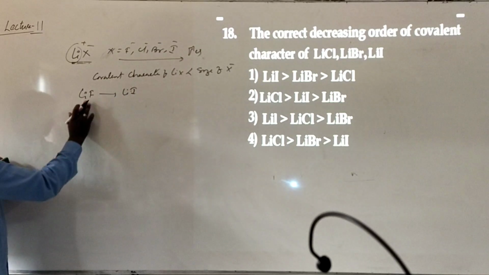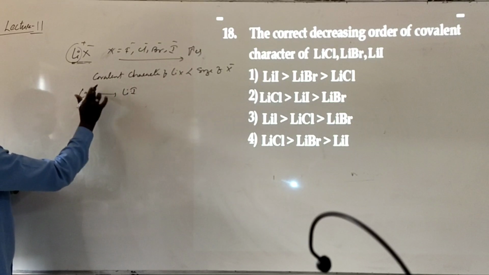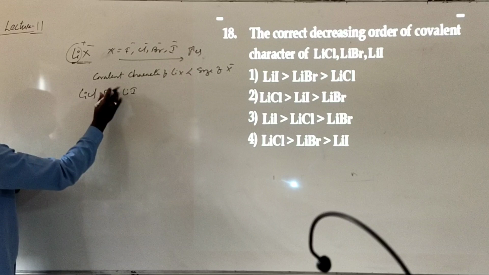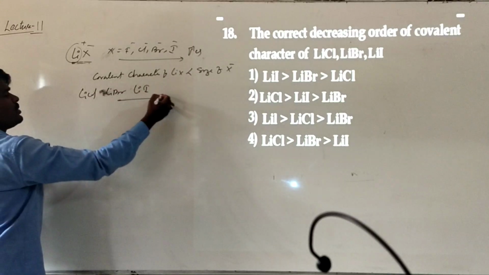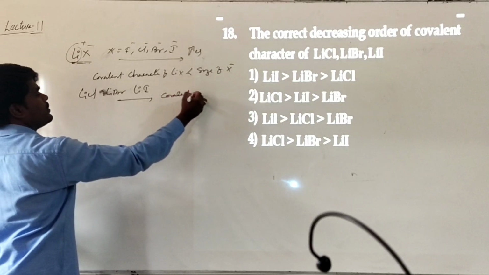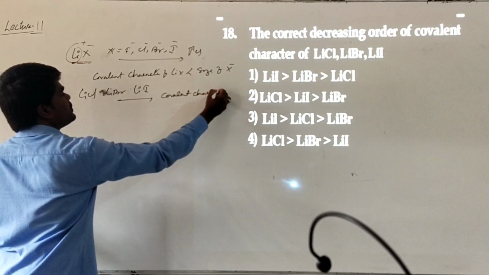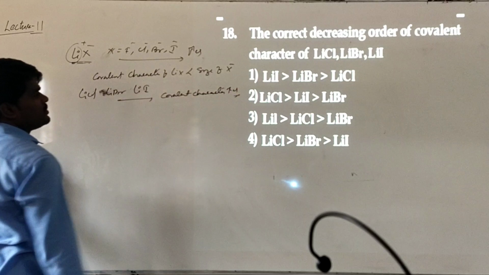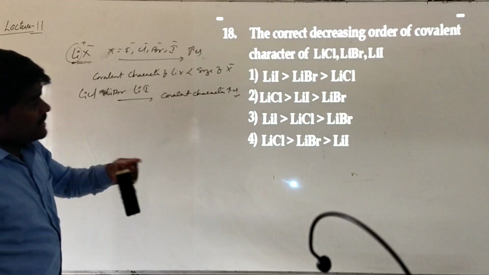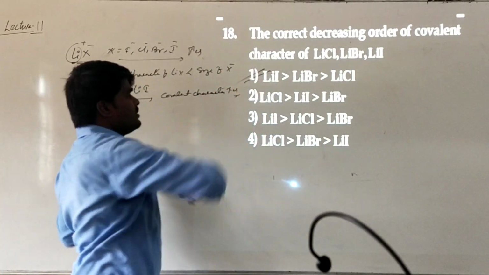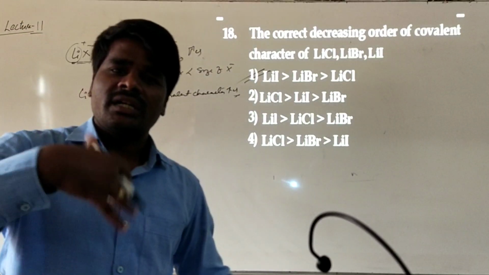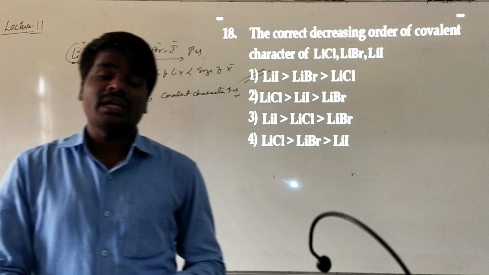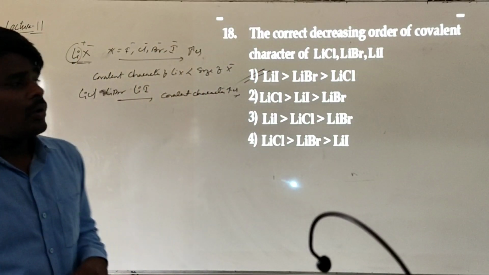As the option is not given for fluoride, we will go for only lithium chloride to lithium bromide and lithium iodide. What happens? Covalent character increases. So he has given a decreasing order. So what will be the decreasing order? Larger the size, greater will be the polarization. Greater the polarization, higher will be the covalent character. This is according to Fajan's rules.